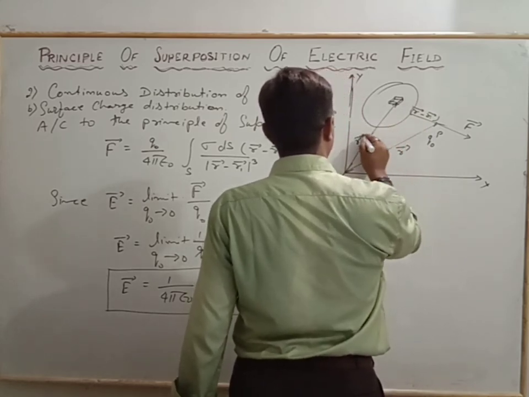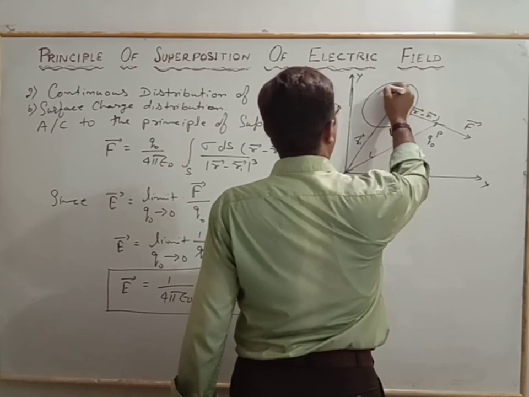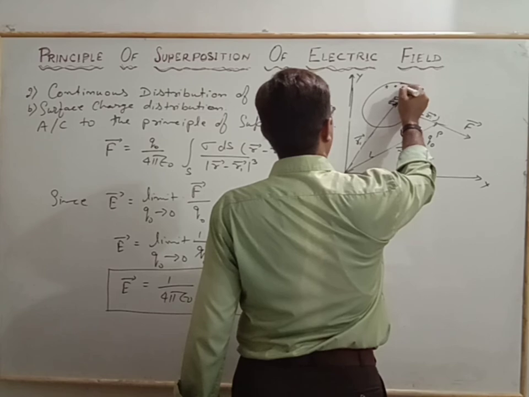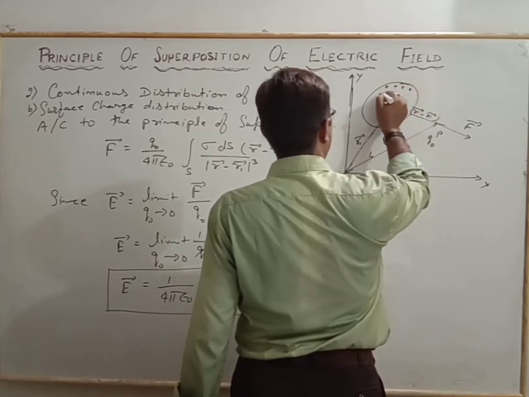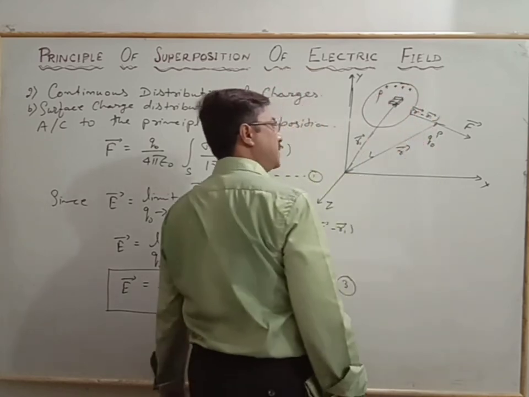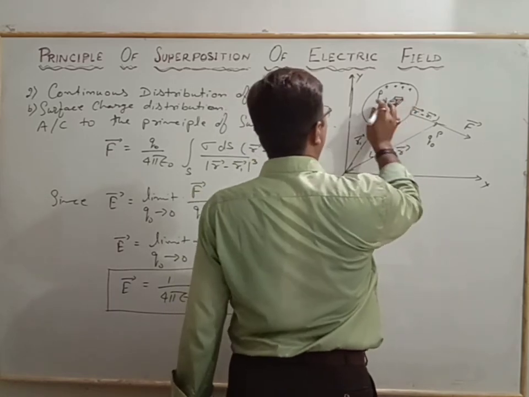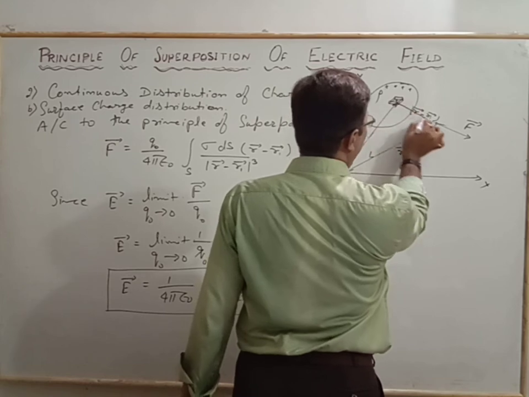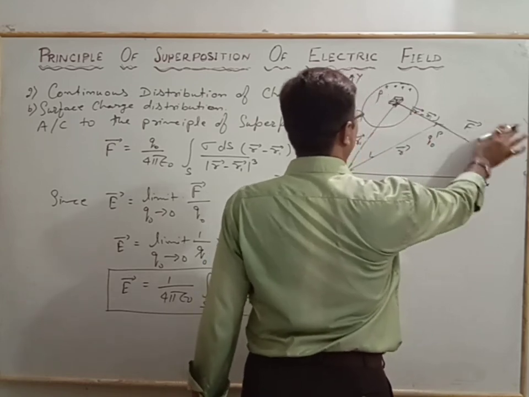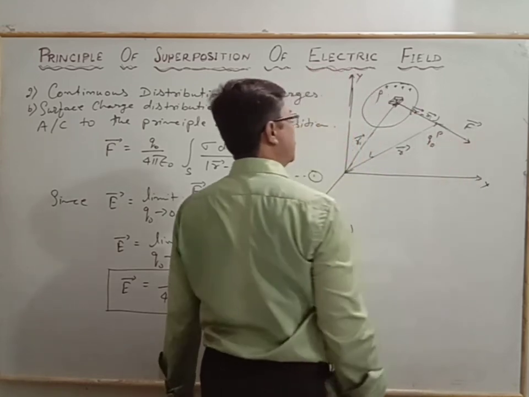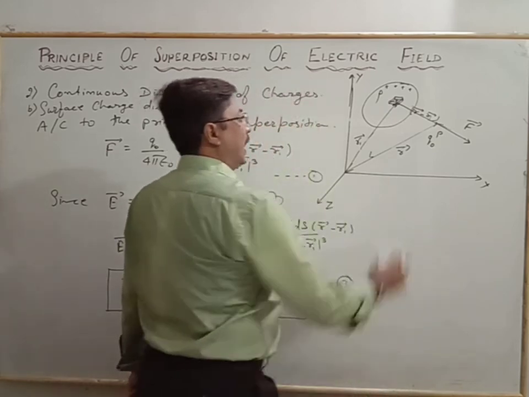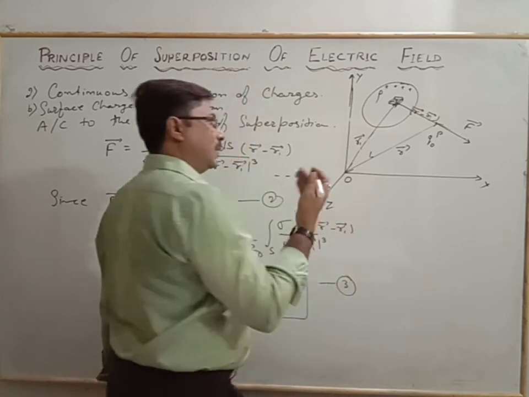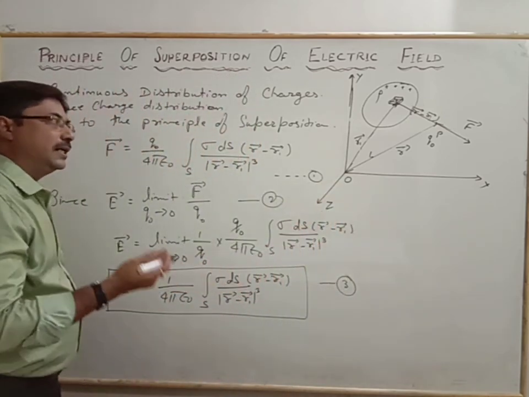R1 is the position vector for this, where the charge is uniformly distributed with the volume density. Volume density is rho, and the position from this volume element to the point P is r minus r1, as similar as we have used in the earlier cases.